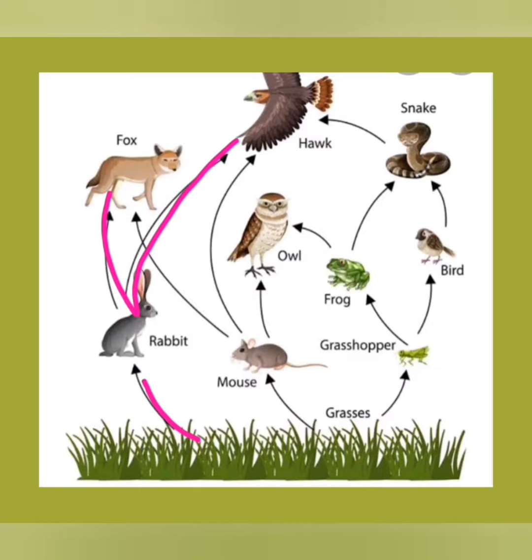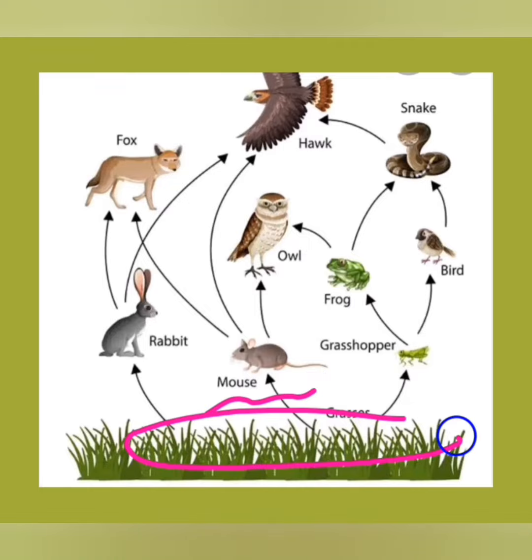So here you can observe many crisscrosses, many food chains form a food web. Hence the interlinked network of different food chains forms a food web. Each food chain starts with the plant, so these are the primary producers.